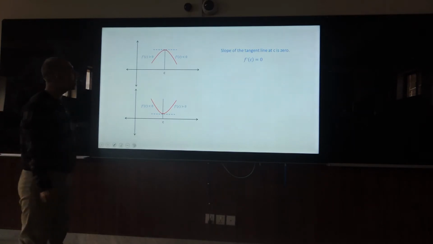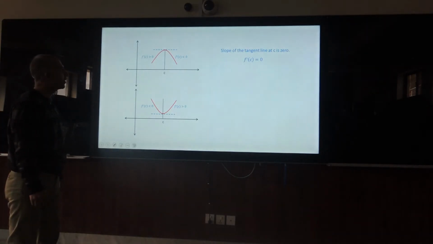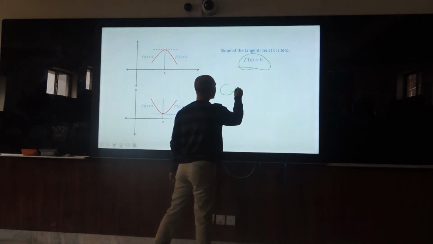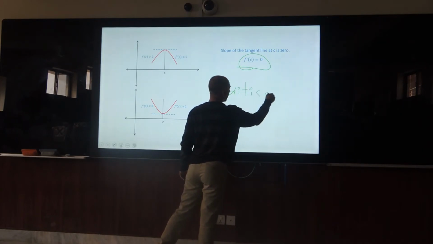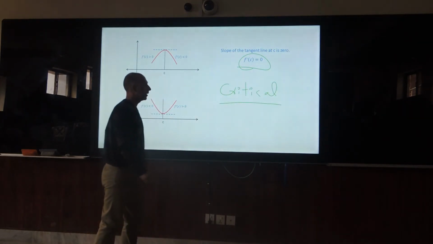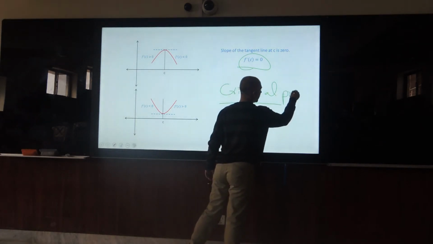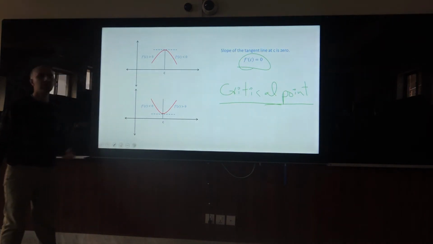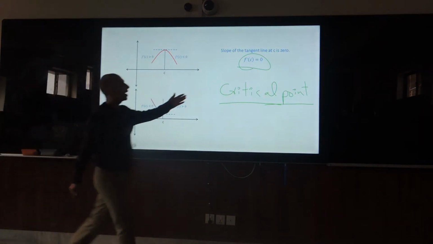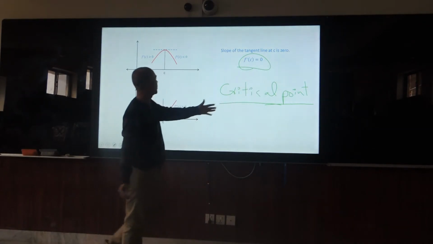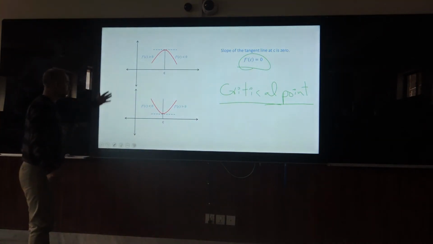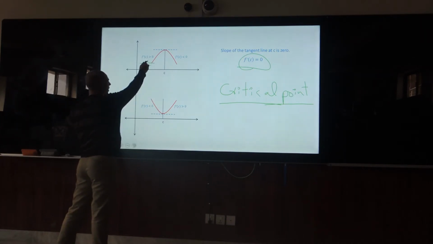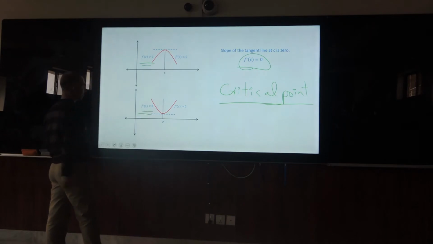So here the slope of the tangent line at C is 0. This is very interesting. It is similar to the critical point. I already explained in a video lecture what a critical point is. Once there is no change, that is, derivative equal to 0, it is a critical point. It doesn't matter whether it's at the top, a critical point in the maximum case, or a critical point in the minimum case.